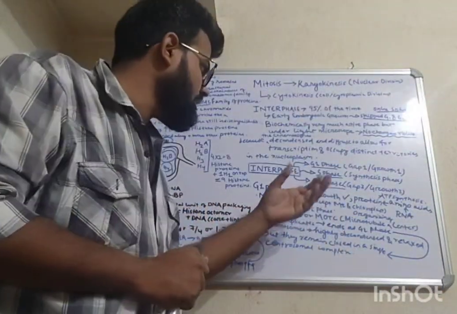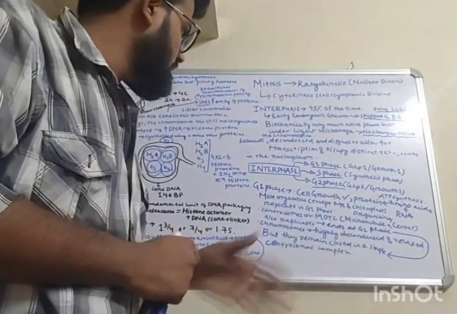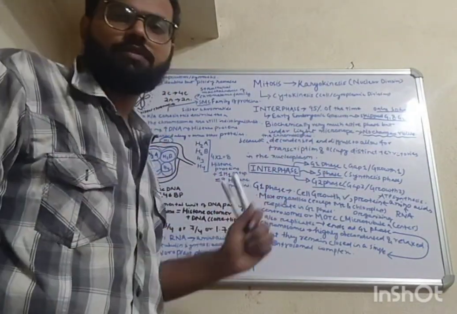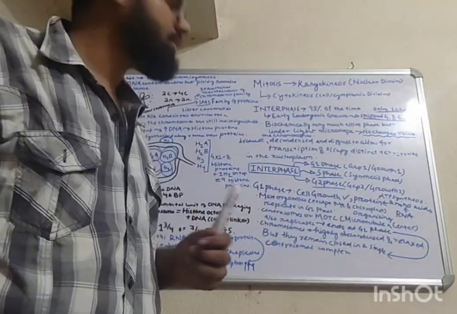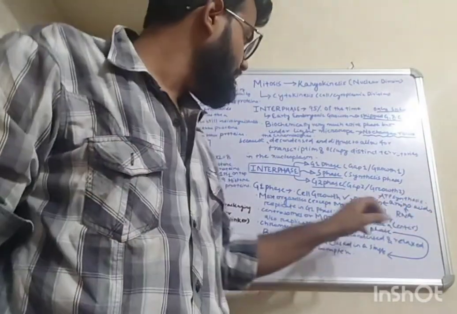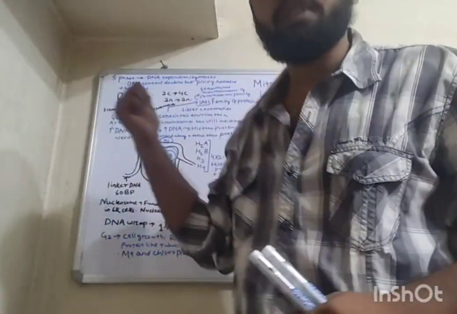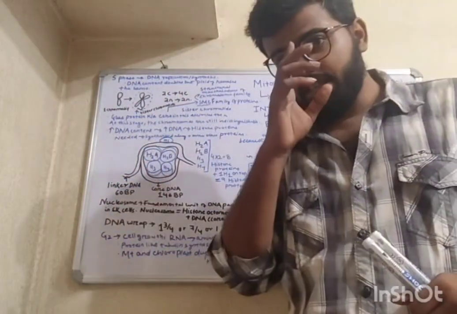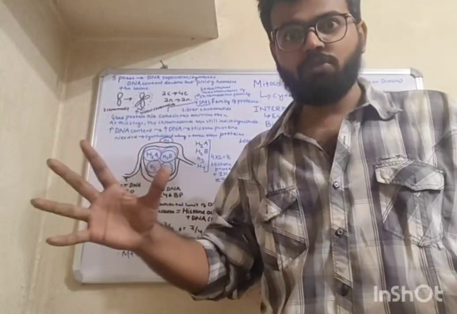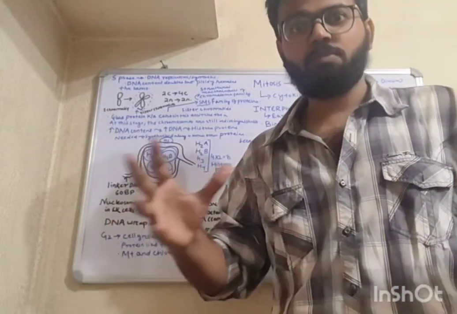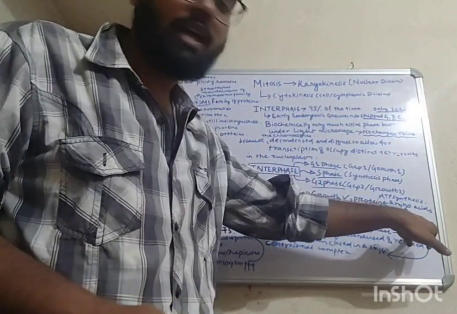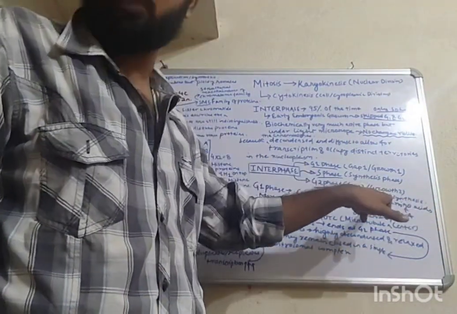Now we have discussed these three phases. Now the G1 phase. Here in the G1 phase, cell growth is happening. RNA synthesis is happening. We need protein for the S phase, because in S phase we need to synthesize DNA. That's a hectic process, and for that we need a large amount of energy. We need proteins, right? So how can we get those proteins? We first have to synthesize RNA, then amino acids, then we can get protein.